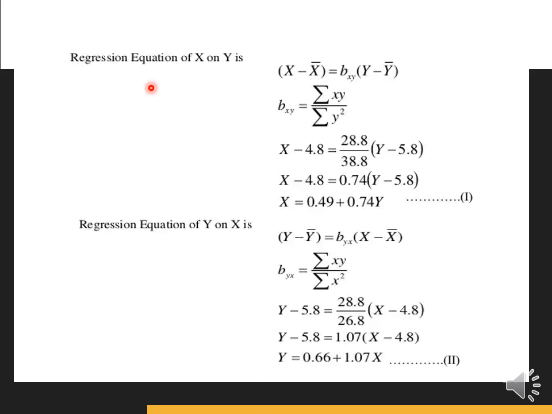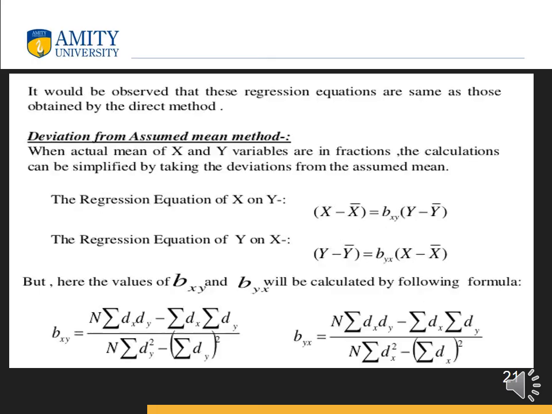Now we can write the regression equation of x on y. We put all the values into this equation, that is x minus x bar equals bxy times y minus y bar. After putting all the values, we get equation number 1, that is x equals 0.49 plus 0.74y. And the regression equation of y on x is given as y minus y bar equals byx times x minus x bar. After putting all the values, we get y equals 0.66 plus 1.07x, that is the second equation. So it can be observed that the regression equations are the same as those obtained by the direct method.